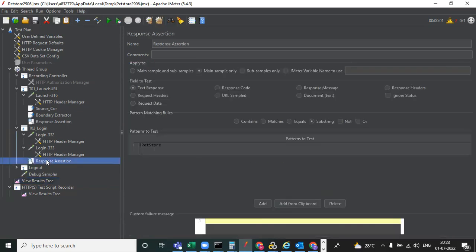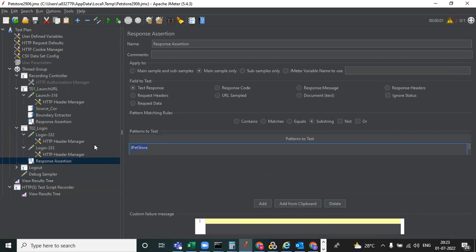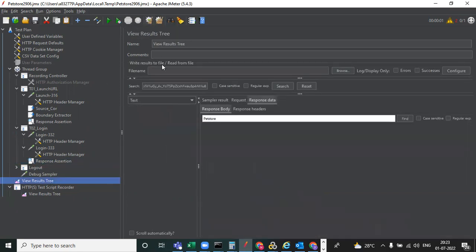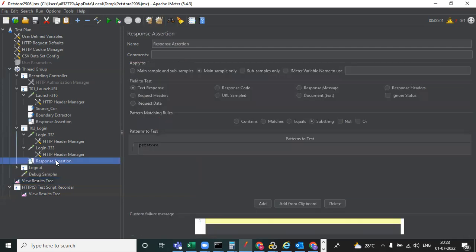We will give the page store. See, response was null. So to page text to response.